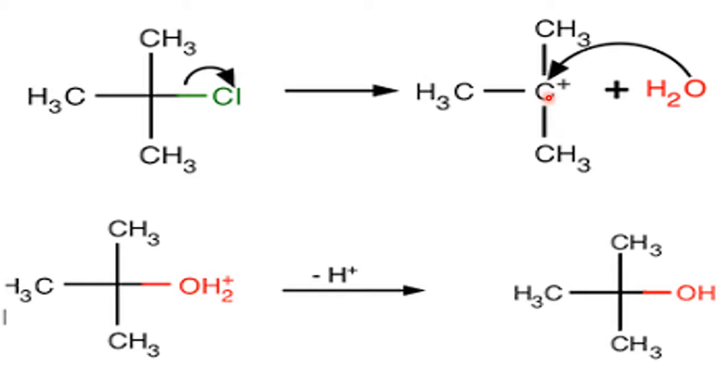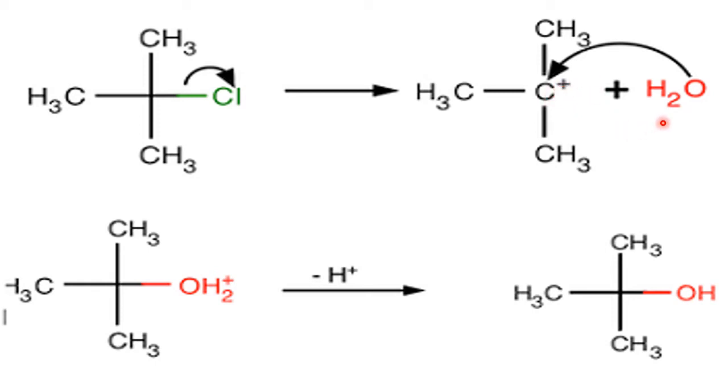If the charge is created on a carbon surrounded by two more carbons, that is called secondary, accordingly primary, accordingly normal. So methyl carbocation is normal, ethyl carbocation is primary, and so on. Here it is a tertiary carbocation, right?